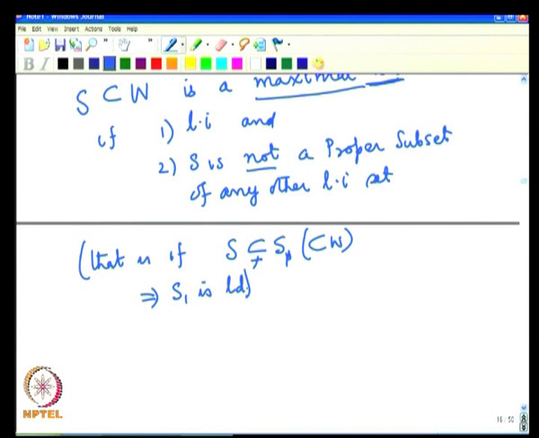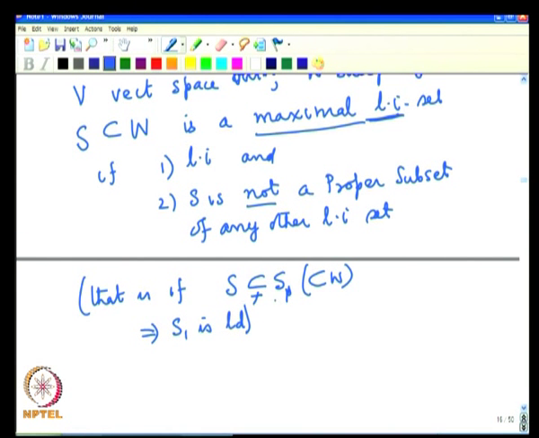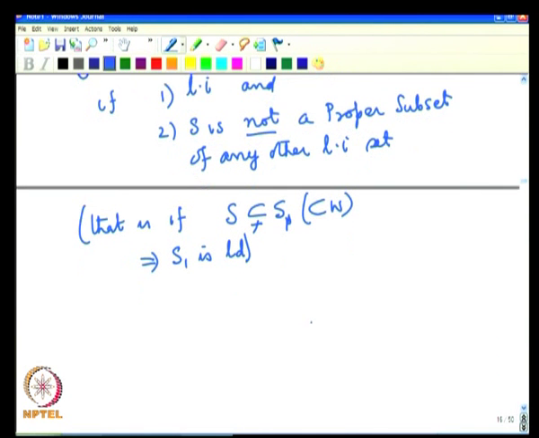So, any set which encompasses S in W must be linearly dependent. The moment you try to make it bigger, it loses linear independence. So, that is in a sense a maximal size you could reach for linear independence, and the moment you try to blow it up, it loses its linear independence. So, we have this notion of a maximal linearly independent set, that is a set which is linearly independent and which cannot be embedded as a proper subset of any other bigger linearly independent set.